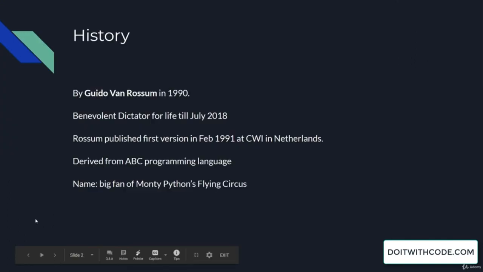When I talk about the history of a programming language, or when we learn about a new language, we should know about the history of that language. So Python was invented by Guido van Rossum in 1990 at CWI in Netherlands, when he published his first paper in February 1991, and he became Benevolent Director for Life till July 2018, when he stepped down himself from the position.